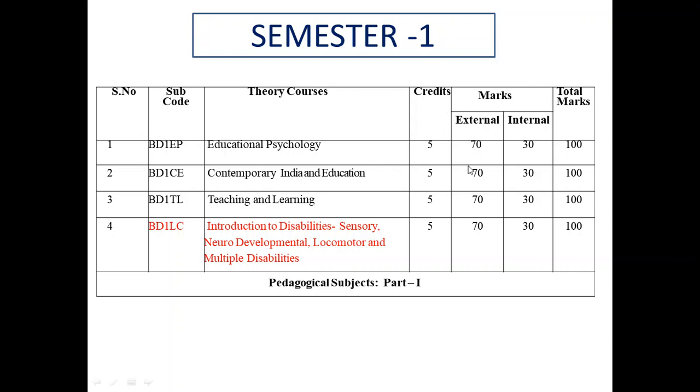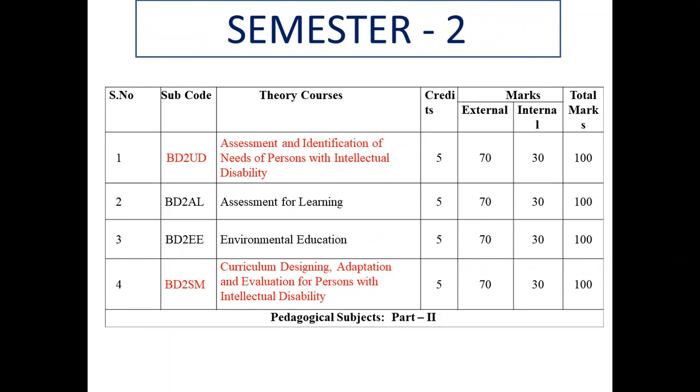Each paper you will write exam for 70 marks, and you will get 30 marks for internal, totally 100 marks. So your written exam is for 70 marks, and you will do assignment, seminar or projects for internal mark, including your class tests. Is that clear? Yes, the next one, semester 2.